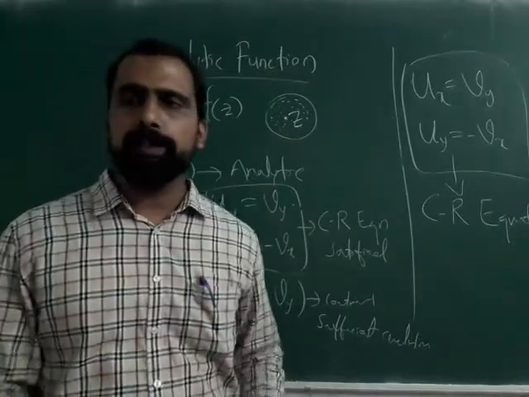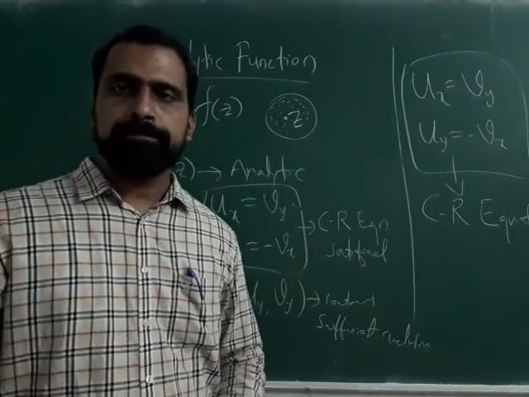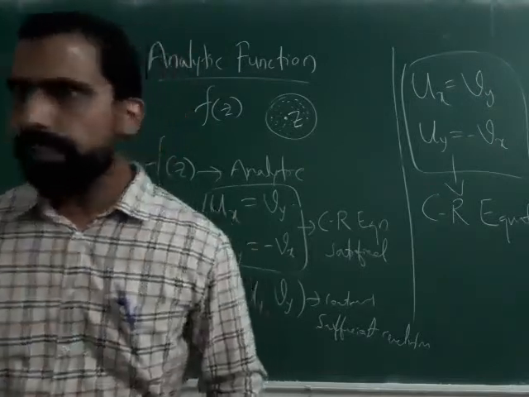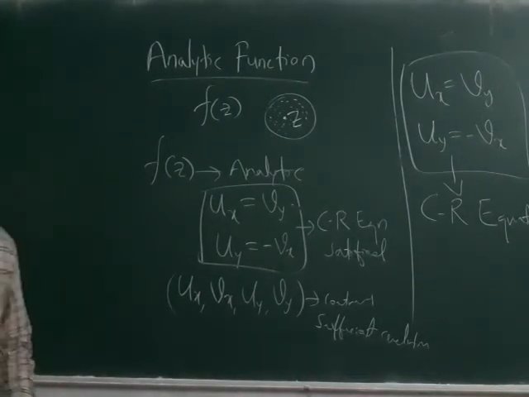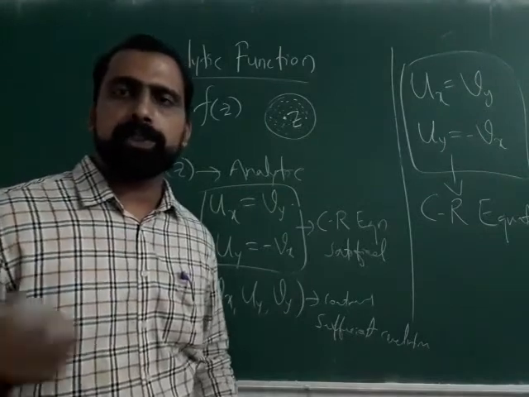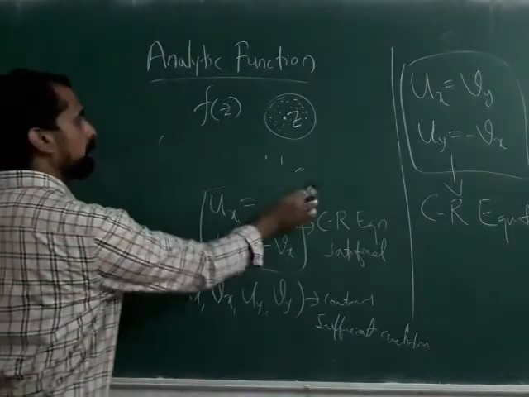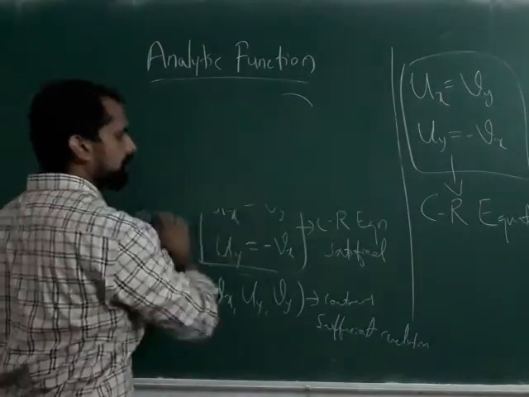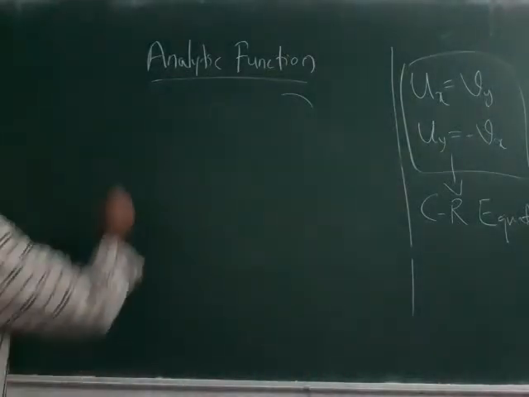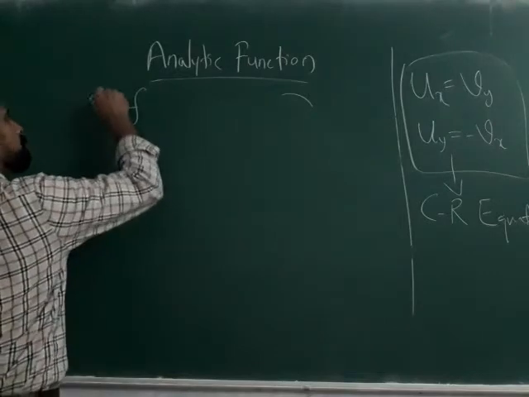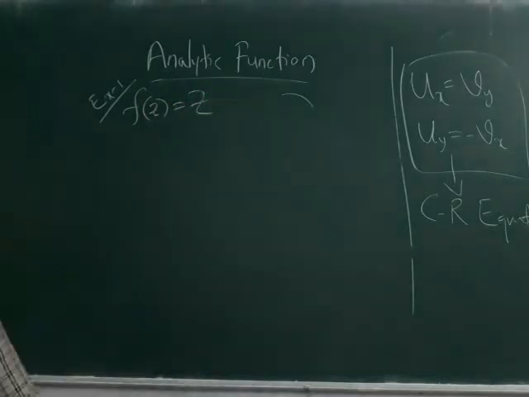Now we will go for a few examples, and meanwhile we will get some more important results regarding this analytic function. There are some other easier methods to know whether a function is analytic or not. So we will check it. I will give you the examples. The first example: f of z is equal to z itself.